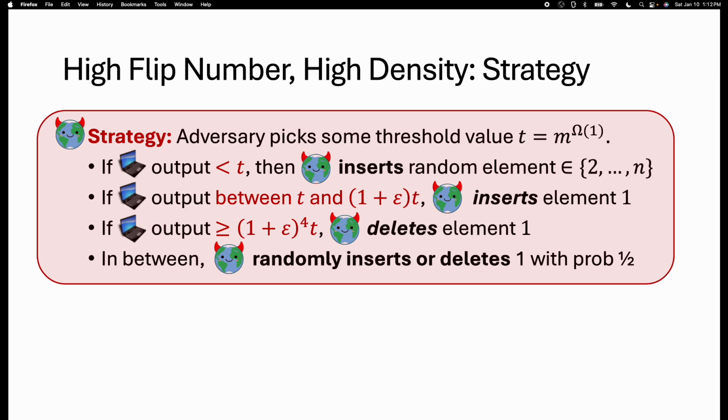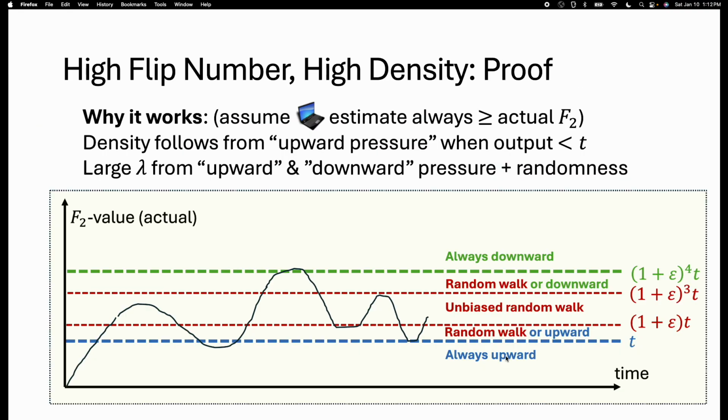So the precise thresholds that we have defined are not so important, but the main idea is as follows. The stream ends up having high density because when the estimate the algorithm gives is small, we insert a random element. So we end up inserting many different unique coordinates in the stream.